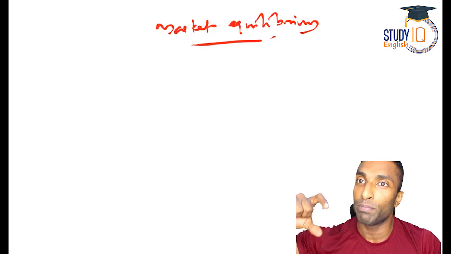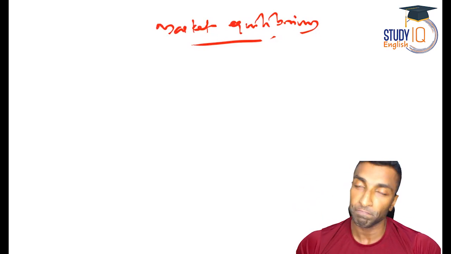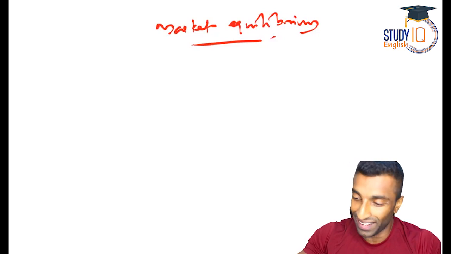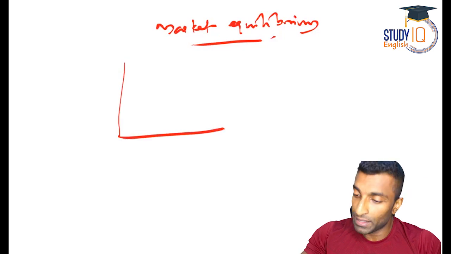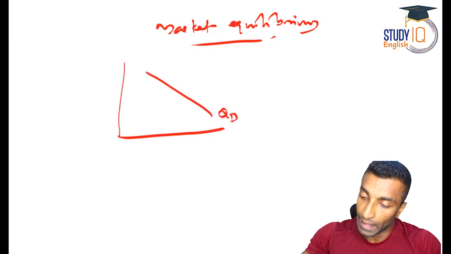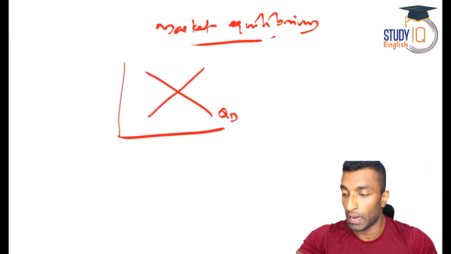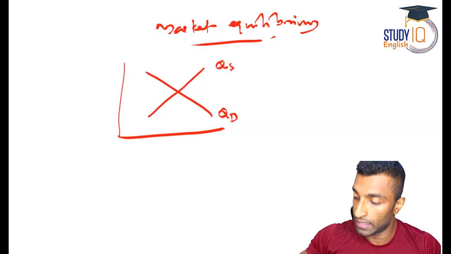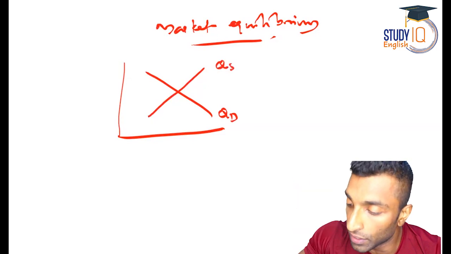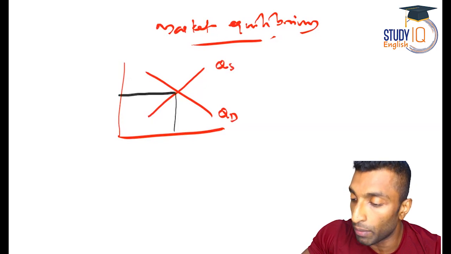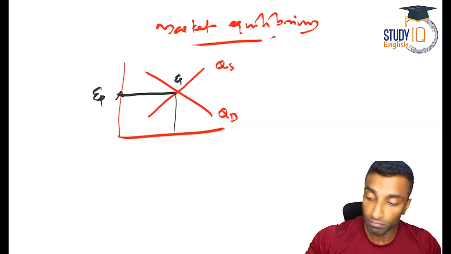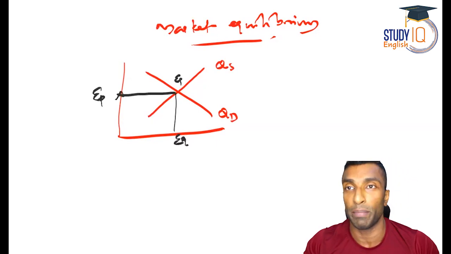And the quantity which is bought and sold is what we consider as the equilibrium quantity. So equilibrium price and quantity. Let's say this is the demand curve, I'll just write it as QD. And this is a supply curve, which has an upward slope, that is QS. Where do demand and supply match? This point. This is the equilibrium point. This is the equilibrium price, and this is the equilibrium quantity.